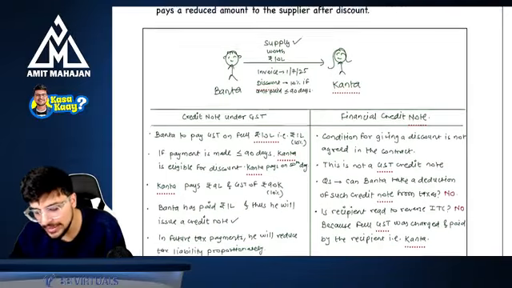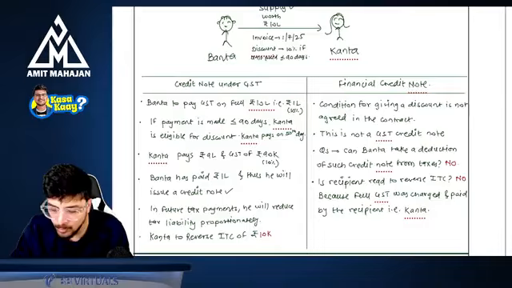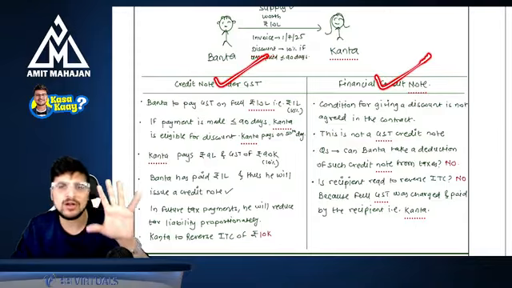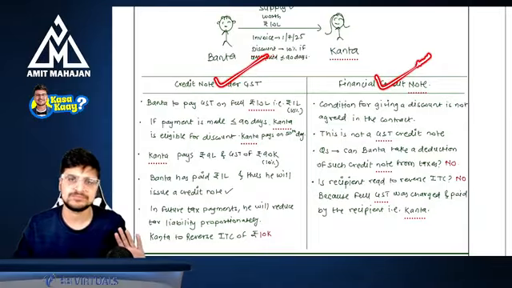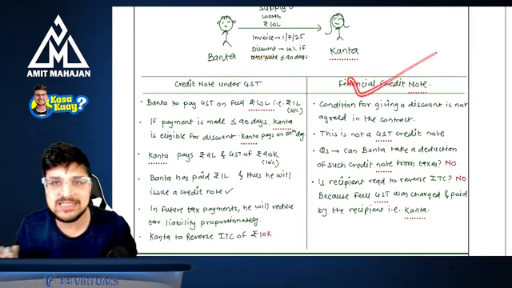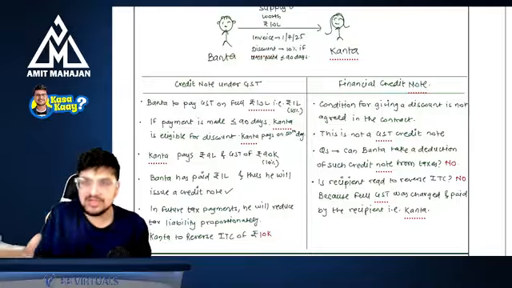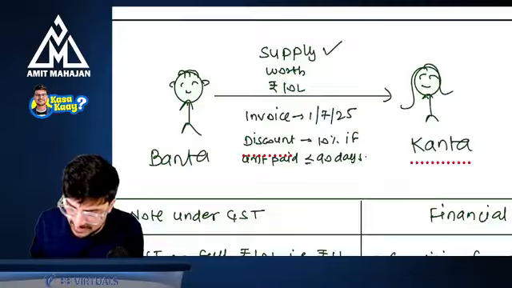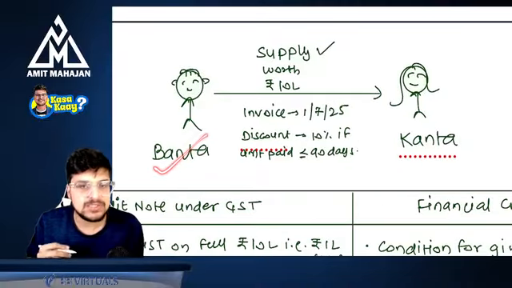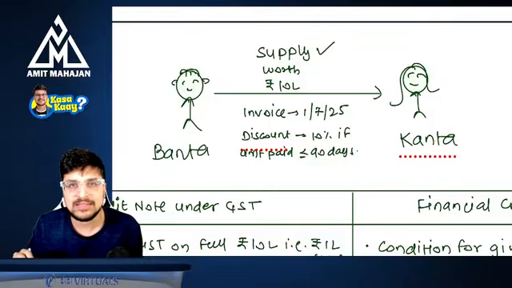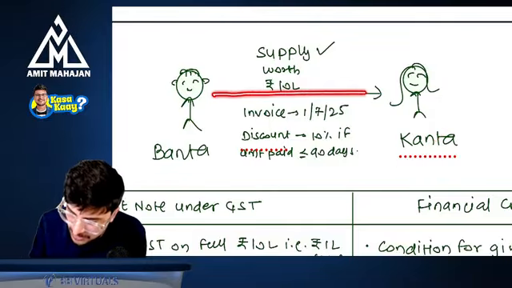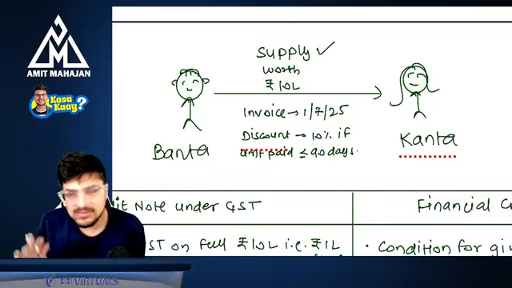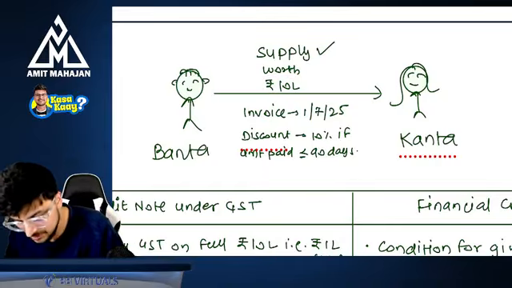Now, the point is there are two types of credit notes. Number one is a credit note under GST and second is a normal financial or commercial credit note in the business. This is not a GST credit note. So GST credit note is different and financial credit note is different. So what is different? Let's see. I will give you one simple example. There is one person called Banta and there is one person called Kanta. Banta supplied certain goods to Kanta worth 10 lakh rupees.